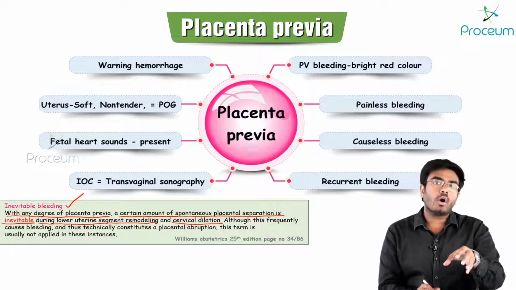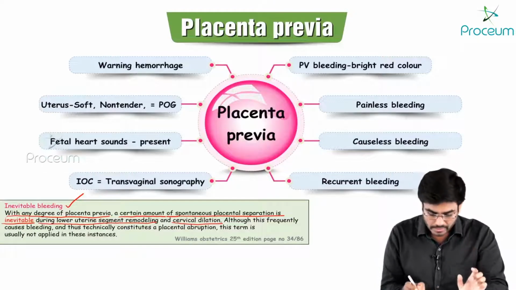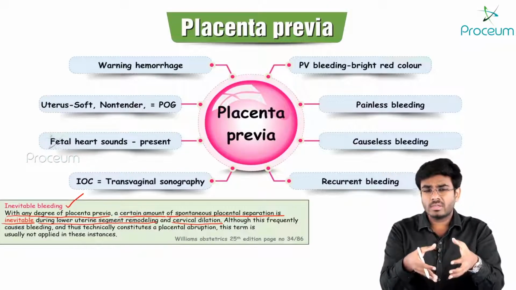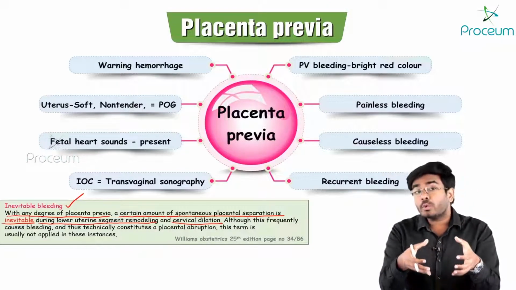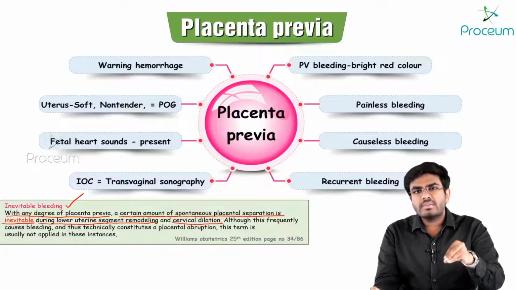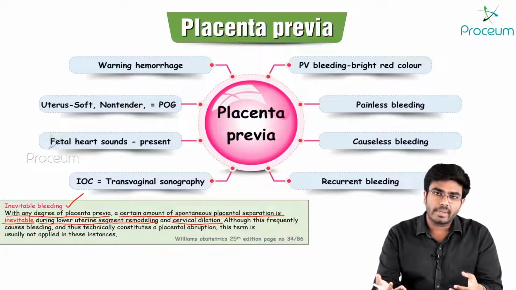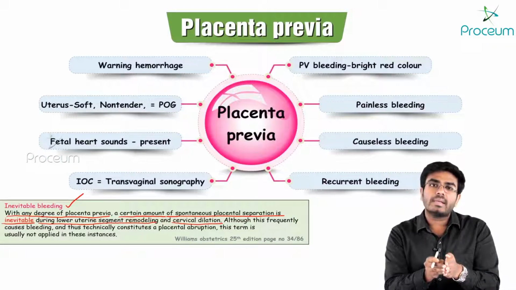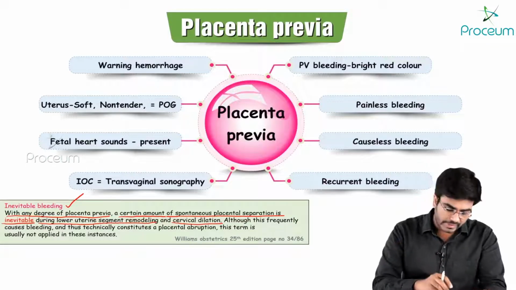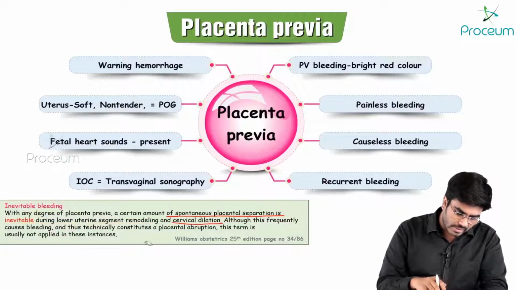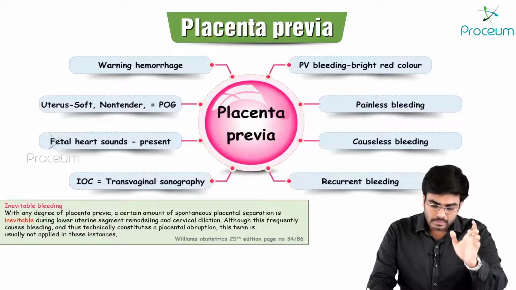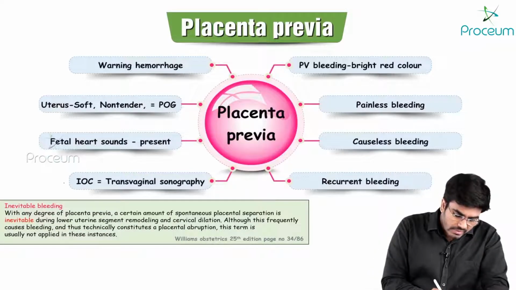So this causes bleeding, and that bleeding is going to be inevitable. Why? Because lower uterine segment remodeling is happening and cervical dilation will anyway happen. If there is placenta in the lower uterine segment, it will separate a little bit and cause the bleeding. So that's the reason why it is called inevitable bleeding or unavoidable bleeding.